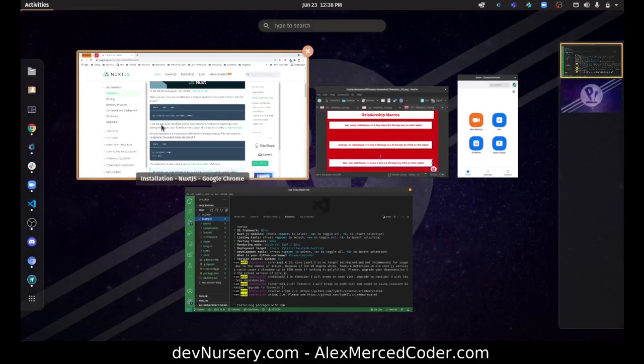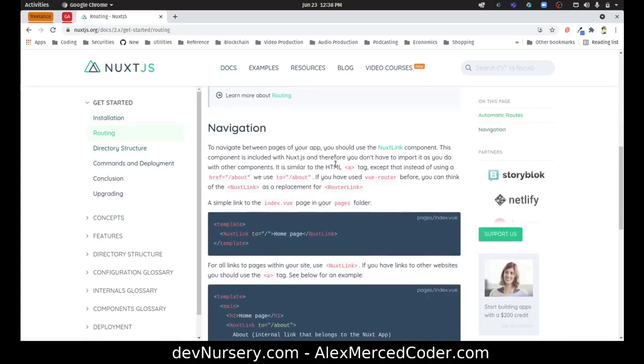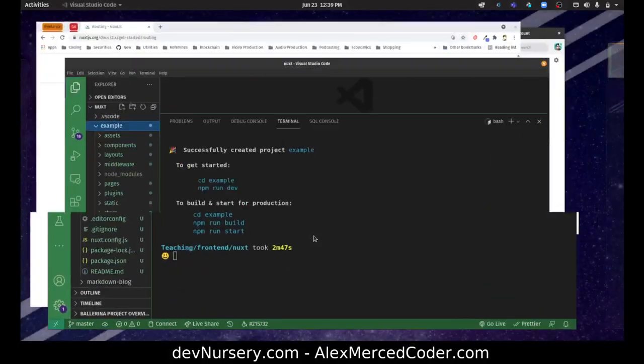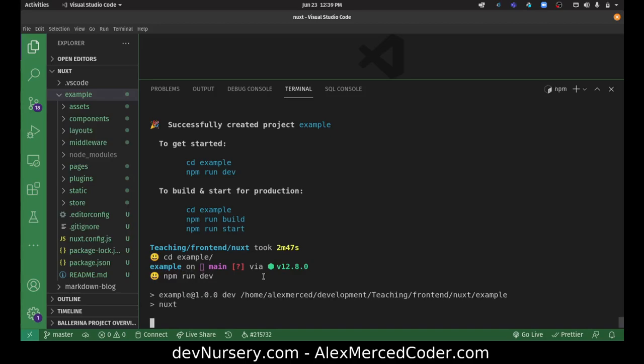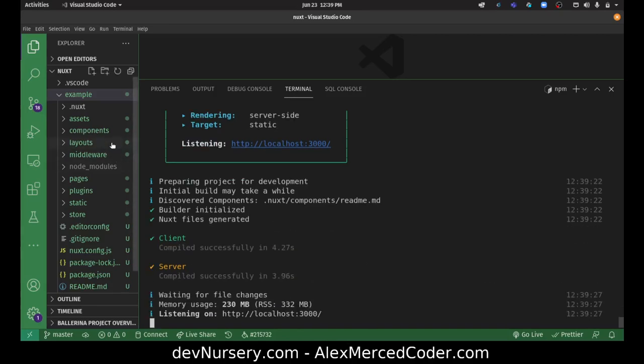Okay, so let's go over here and take a look. Routing should pretty much work the same way. But let's see here. Yeah, so basically it's going to be nuxt-link instead of link. But it should be file based. Nuxt, put your pages in the pages directory. So let's try that out. Let's cd into example and do npm run dev to run the dev server. Okay, so we got a dev server running on localhost 3000. It's building the client and the server. Cool.